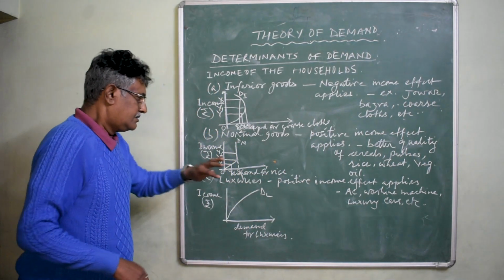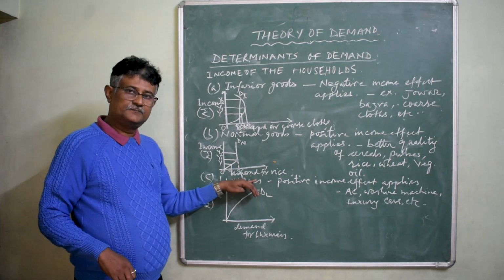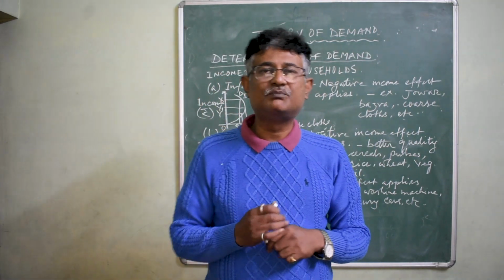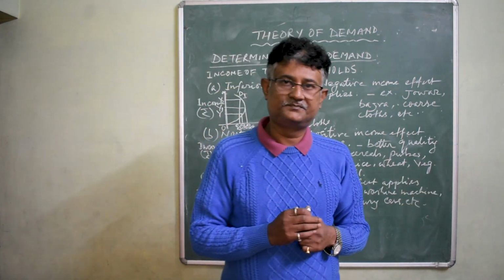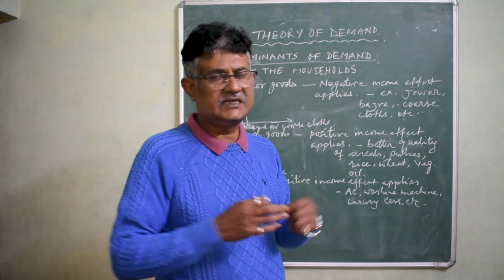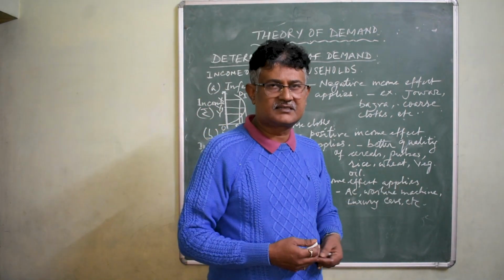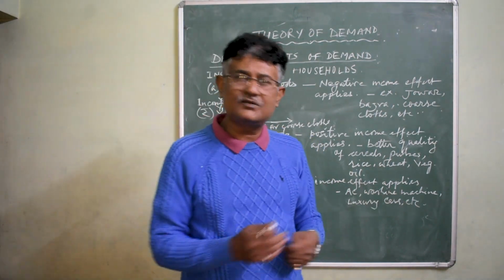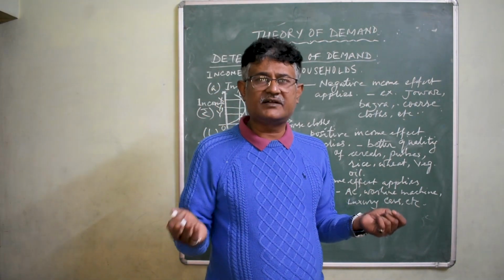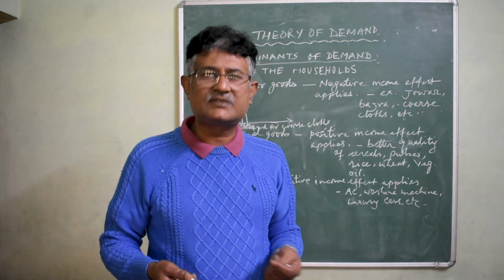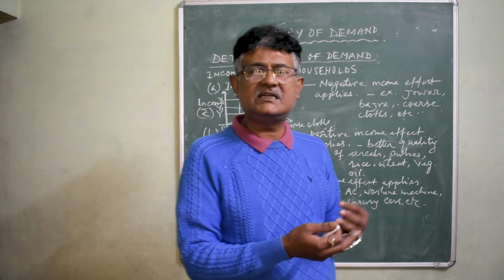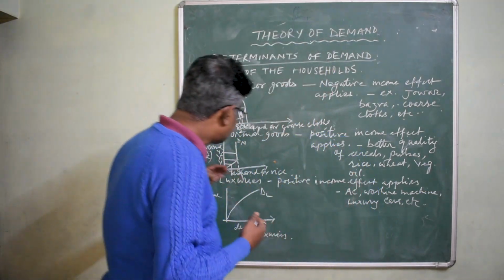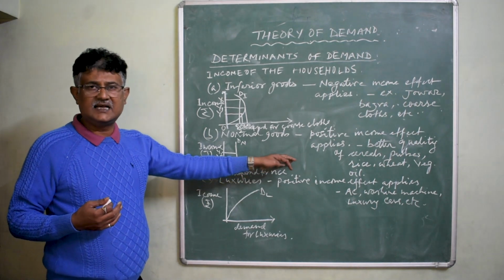Now, the third one is luxuries. Luxury goods are those goods which make our life more comfortable. It includes luxurious cars, ACs, washing machines, etc. that are used by households. In this case, as the income of the households increases, the demand for these goods increases. And it continues to increase with the rise in income.